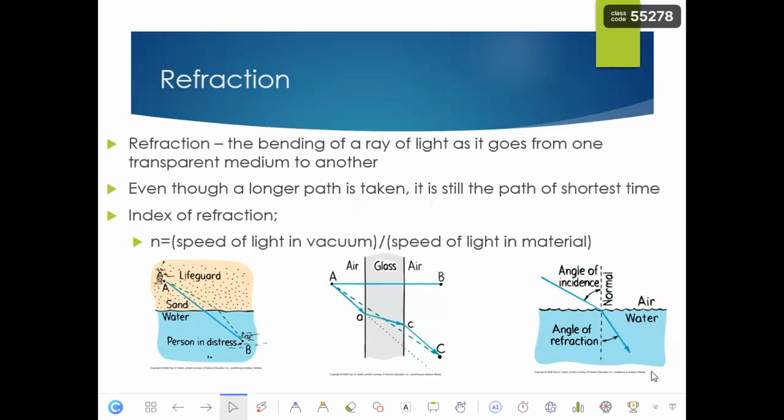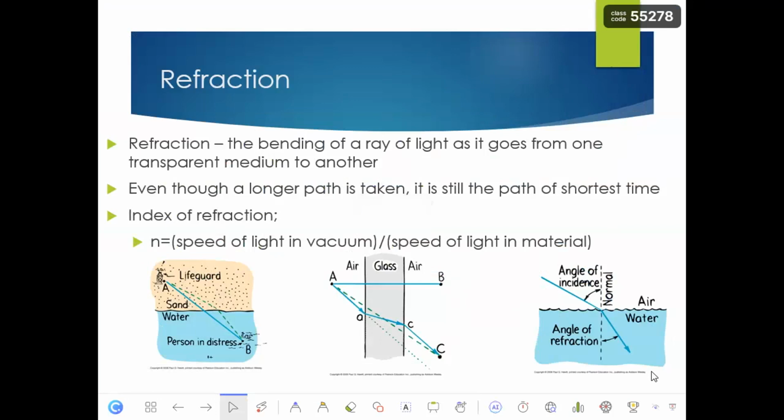So based on the law of reflection, for visible light the angle of incidence is equal to the angle of reflection. By using this law, we are able to see the image of an object in front of the plane mirror, concave mirror, and convex mirror. Good? So by just using this law.